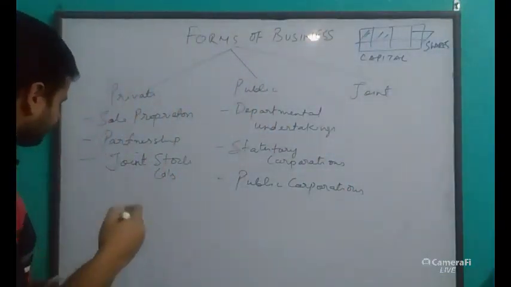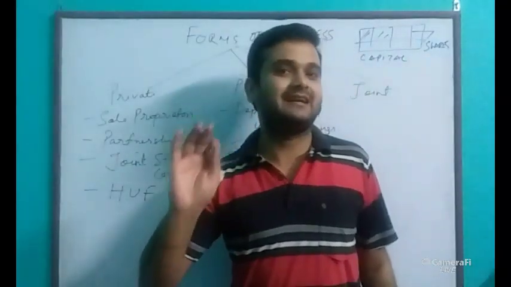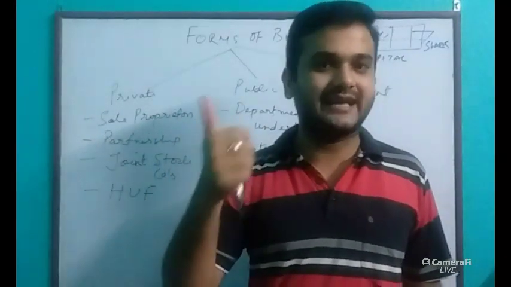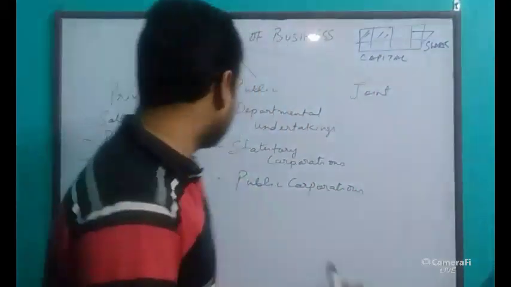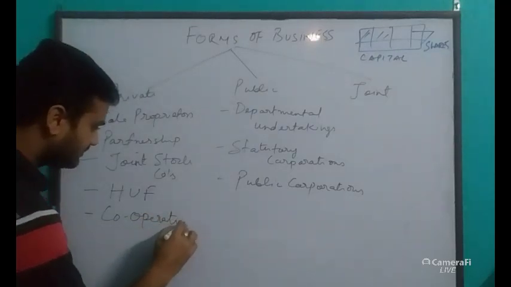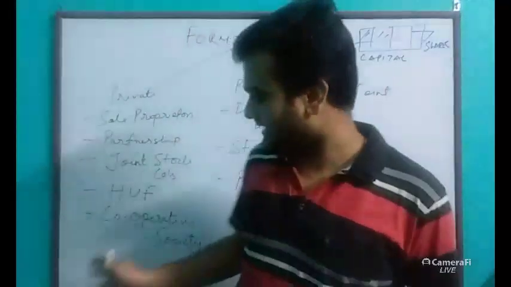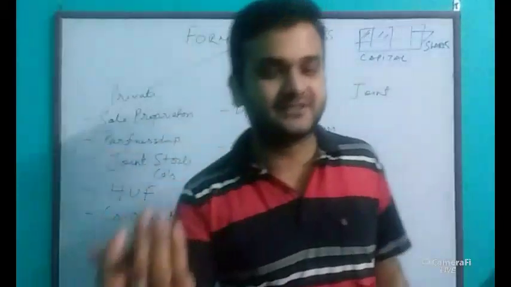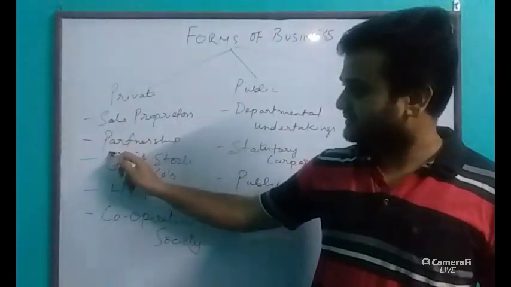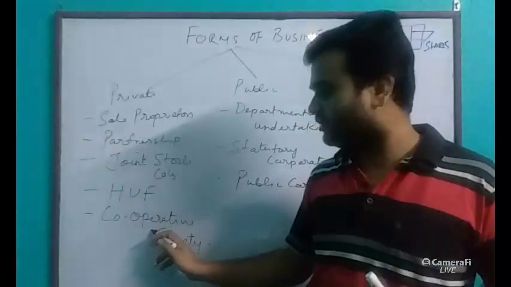Next we did HUF, which means Hindu Undivided Family, where the school laws were Daya Bhaga and Mitakshara. Understood? And lastly, it's cooperative society. In cooperative society, the main motto is service, to serve the people, to serve the society, and not to earn money. For sole proprietors, partnership, joint stock, HUF, the main motive is money, earn profit. But for cooperative, it is only service.